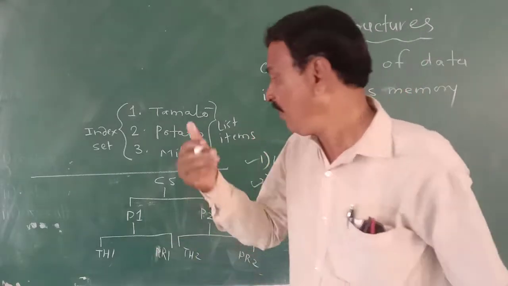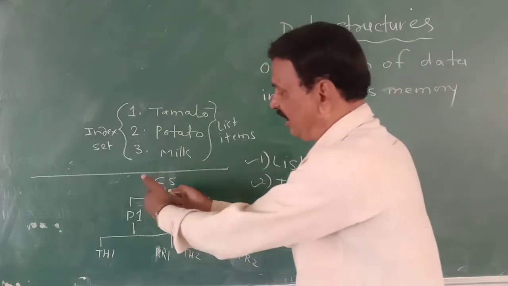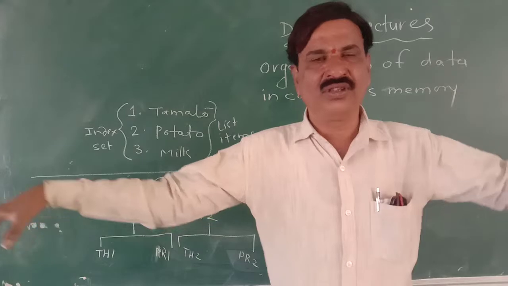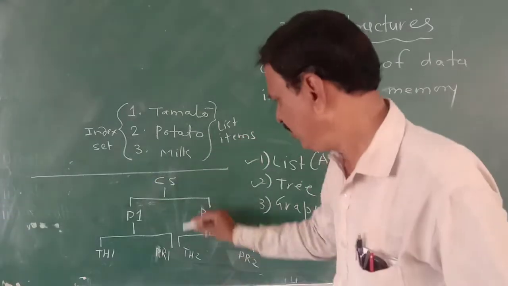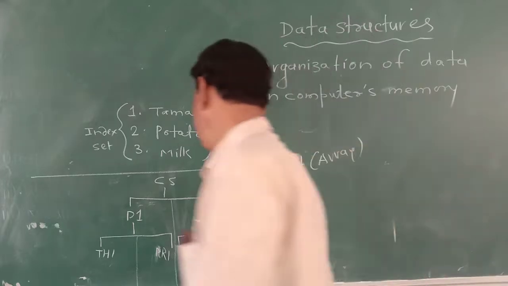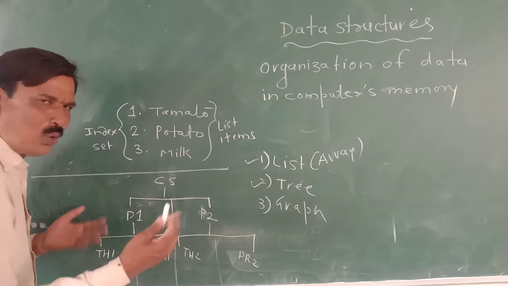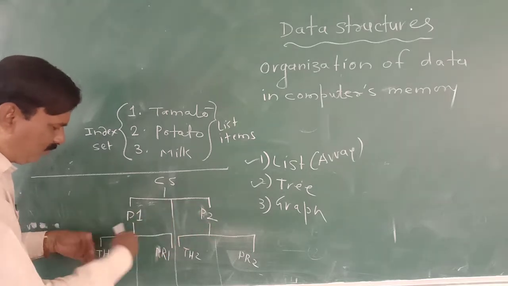That is, one node is a distinguishing node called the root and the remaining nodes form subtrees. There is no connectivity between them. CS, P1, P2. So P1 and P2 are separate, disjoint. Theory 1, practical 1, disjoint.